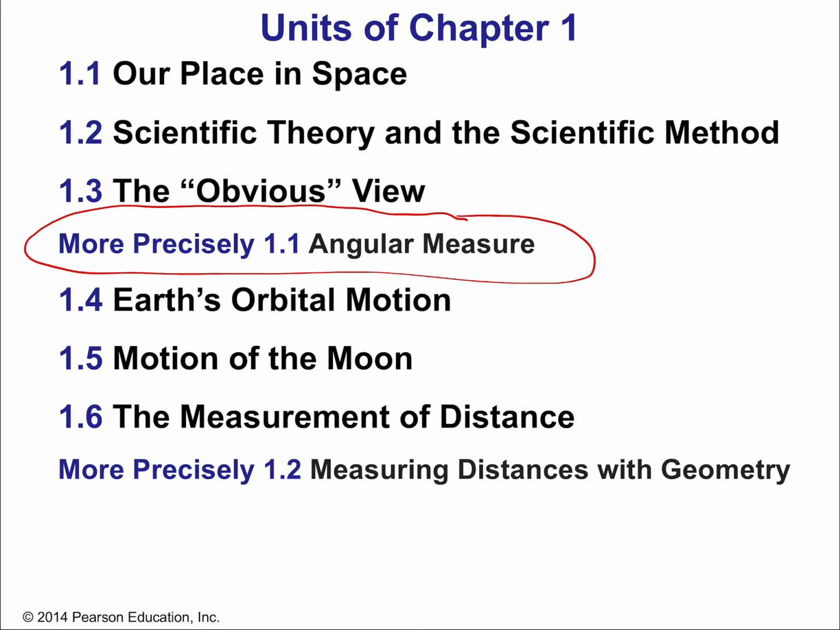Then we get back into the concepts with 1.4, where we discuss Earth's orbital motion. So that's us orbiting around the sun. Then we'll talk about the motion of the moon, which is the moon orbiting around us. And we'll talk about the measurement of distance. How do we measure distance? And by the way, that's going to be a big recurring theme in astronomy, but this is our first time we discuss it. And then finally, in our second quantitative subsection, we will talk about measuring distances with geometry, using something called triangulation and something we'll see more in this class, something called parallax, which is just a special form of triangulation. But more on that in a few moments.